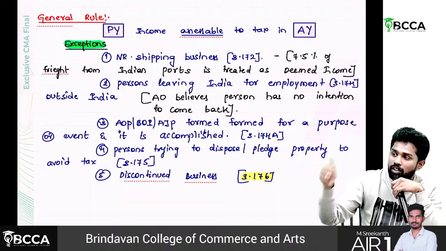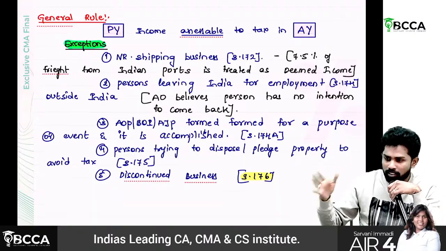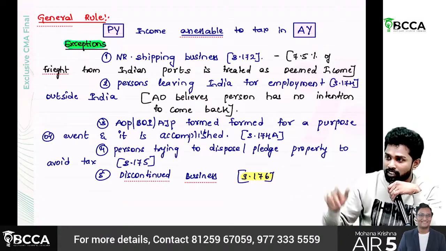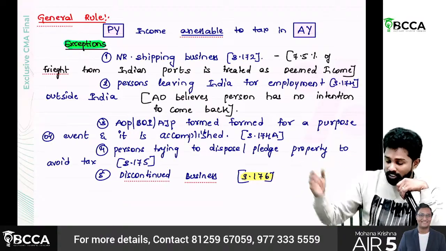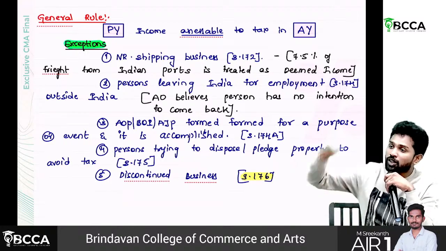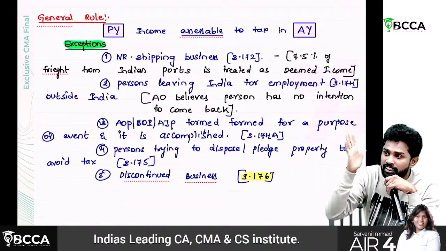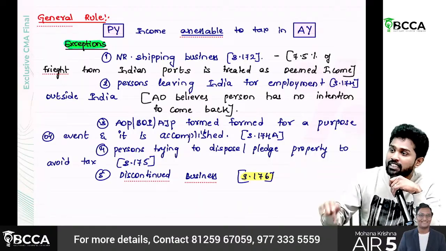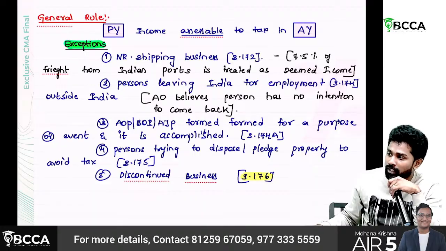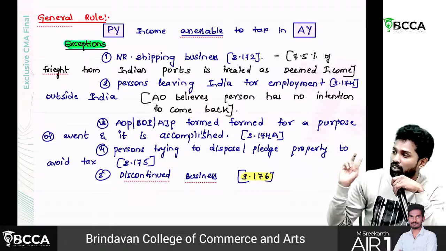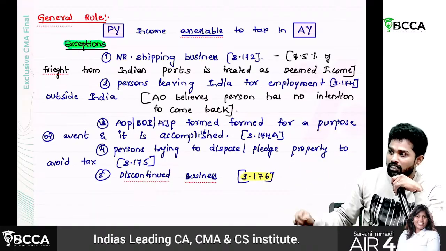First one, non-resident shipping business. Why? The basic thing, he is a non-resident. We don't know whether he'll come back again or not. That's why. Second one, a person who is leaving India for employment outside India. Here also the same thing, he is going outside India, sir, and he has no present intention to come back. In future he might change his mind, but at present he has no intention to come back. In such a case also, we are not sure whether he'll pay the tax in the next year or not. That's why it will be assessed in the current year only.